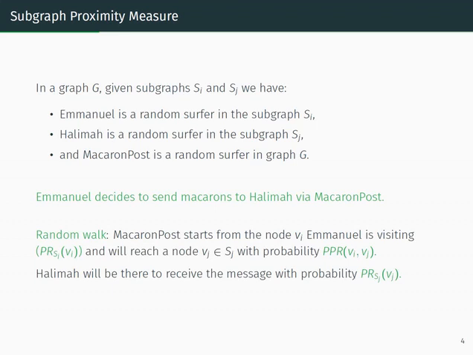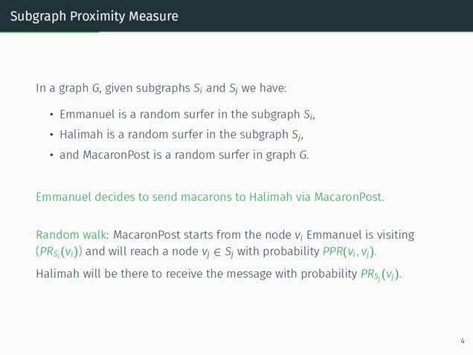Macaron post starts from the node Vi Emmanuel is visiting with probability PageRank of Vi in subgraph Si and will reach a node Vj belonging to subgraph Sj with probability personalized PageRank from Vi to Vj in the graph G. Halima will be there to receive the message with probability PageRank of Vj in subgraph Sj.